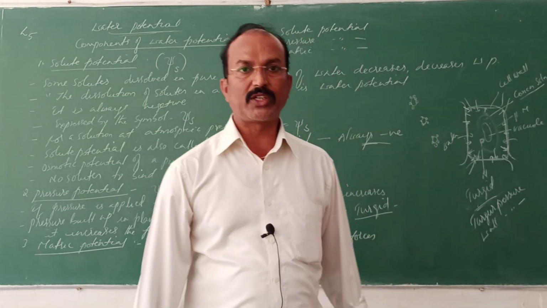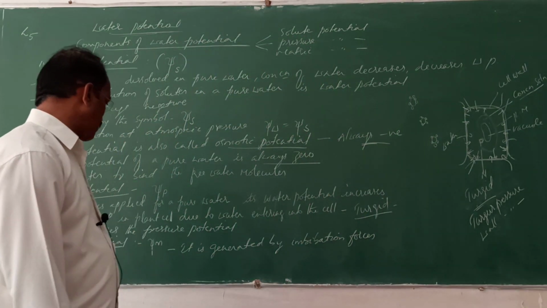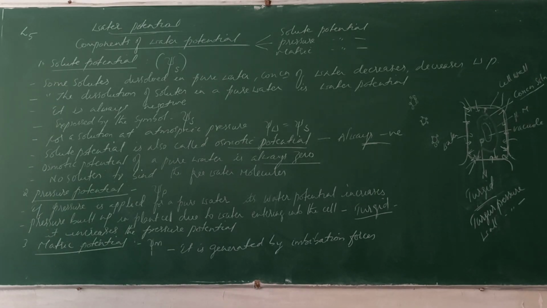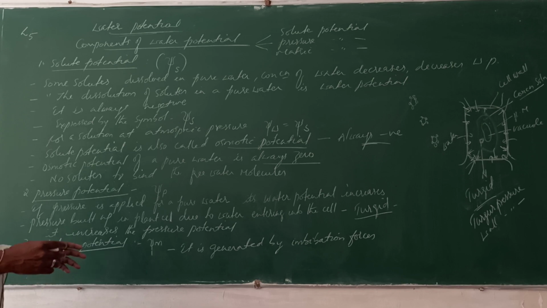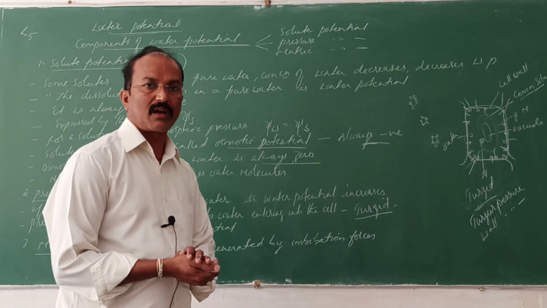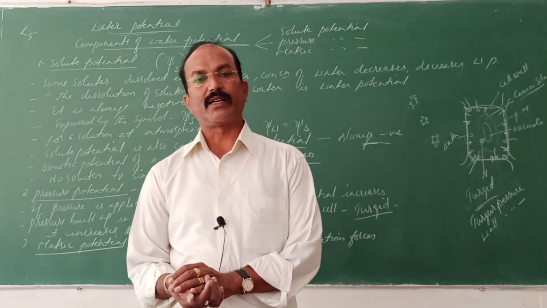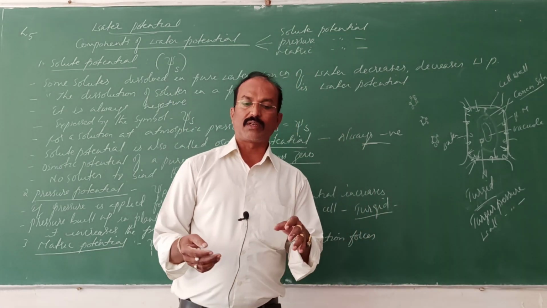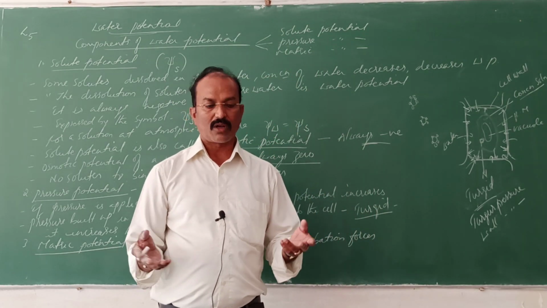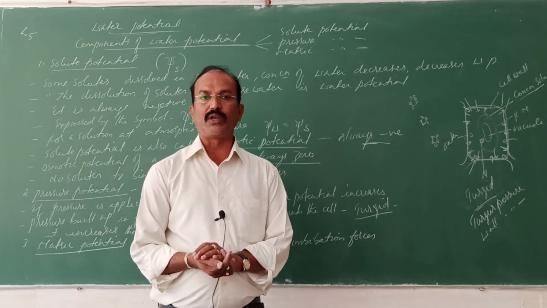Imbibition is the process in which the water molecules get adhered to some particles or solute particles that are present on the seed coat or the dry wood.